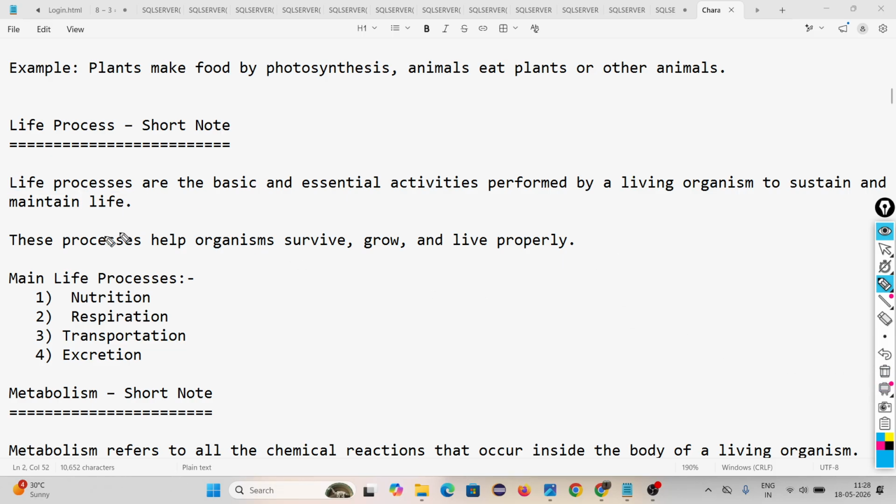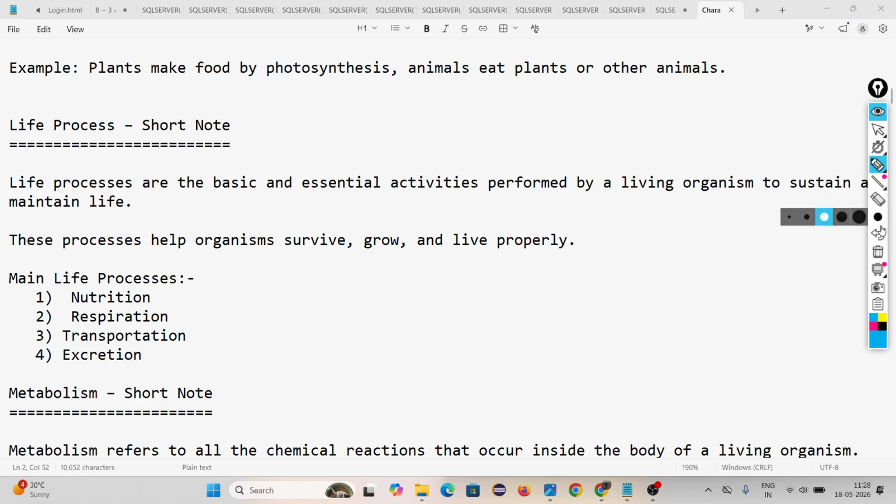These processes help organisms survive, grow, and live properly. Why do they perform this type of processes? Because to survive, grow, live properly, living organisms perform these life processes. Particularly in this chapter, many life processes are there, like nutrition, respiration, transportation, excretion, reproduction. Several life processes are there, but in this chapter we are focusing on four life processes: nutrition, respiration, transportation, excretion. Four major processes we have to learn.